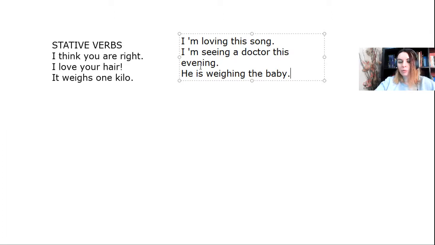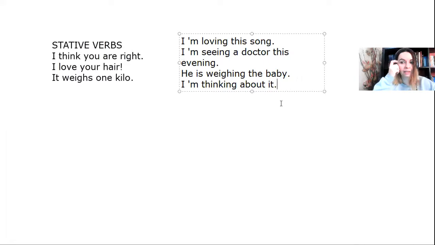So most of the times, whenever you have these stative verbs, they change meaning if they take an ing form. So we said, I think you're right, I think, but I'm thinking about it. I'm not sure. This is I believe you're right. And this is I'm thinking, I'm processing it. Okay. So it can be different, mind you.